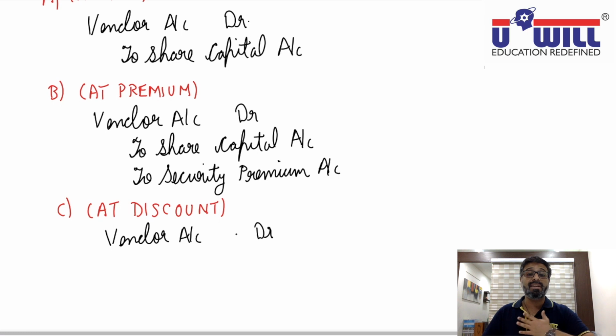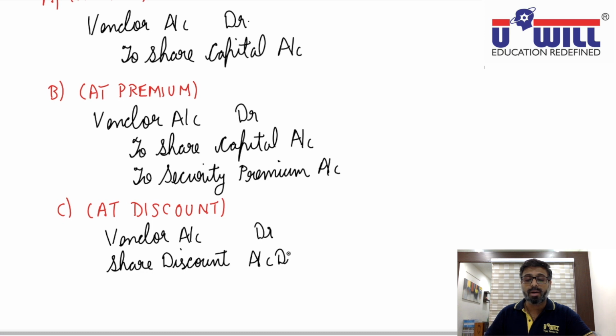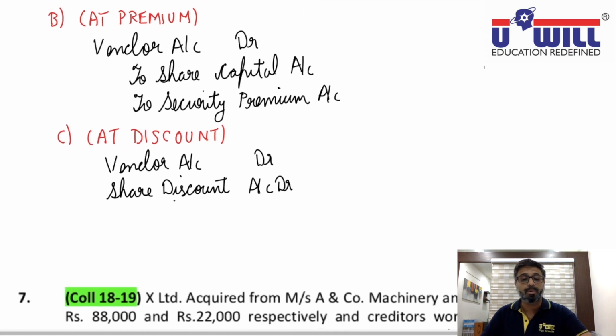Now discount is our loss. Debit all expenses and losses. So share discount account debit with the amount of discount, and to share capital account with the total value.